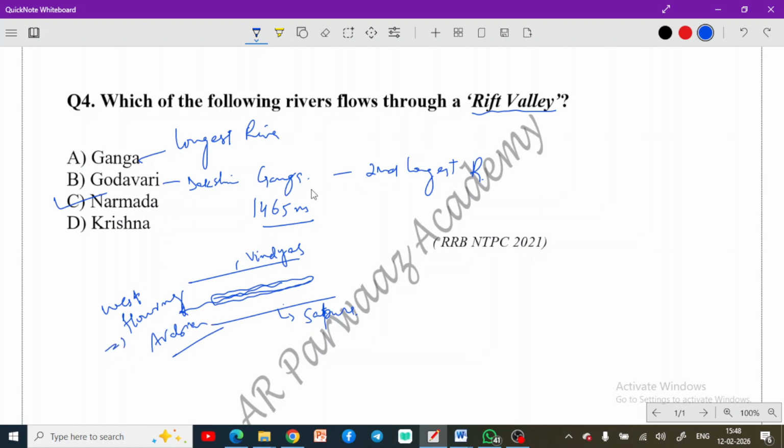Now we know this Dakshin Ganga as well. That is Godavari, your second longest river in India as well. And this Godavari originates from Maharashtra. Okay, this originates from the foothills of actually Western Ghats in Maharashtra region. We are going to discuss that as well.